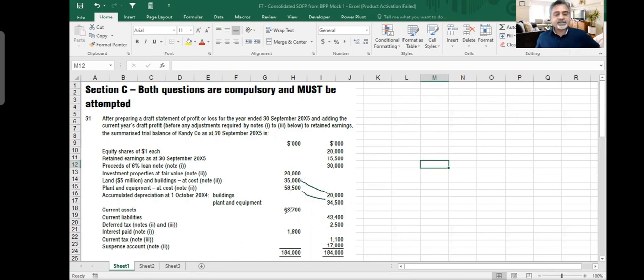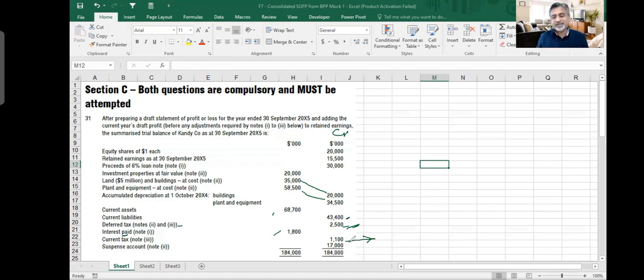Then it has got current assets of 68.7 million, current liabilities of 43.4 million, deferred tax, note 2 and note 3, 2.5 million on the credit side. That's a deferred tax liability. Then it has interest paid, note 1. It says interest paid, what you have already paid, 1.8 million. And current tax is appearing on the credit side, which means that that is an over provision, 1.1 million current tax. Under or over provision, you understand from your IAS 12 lectures.